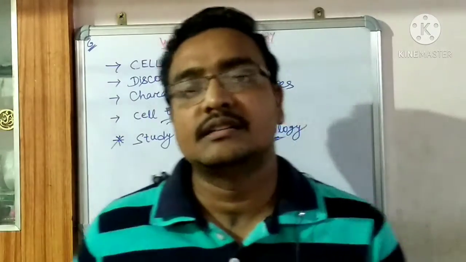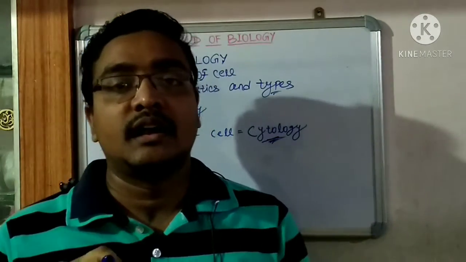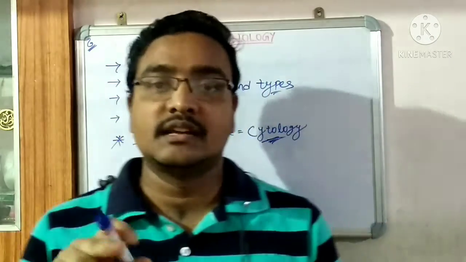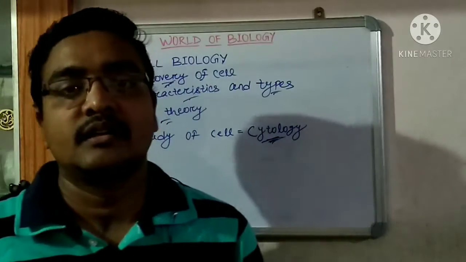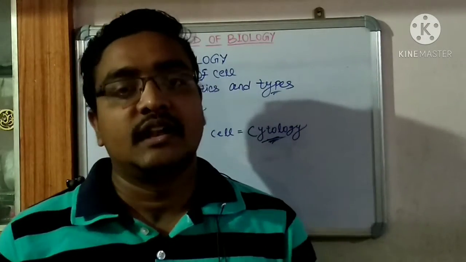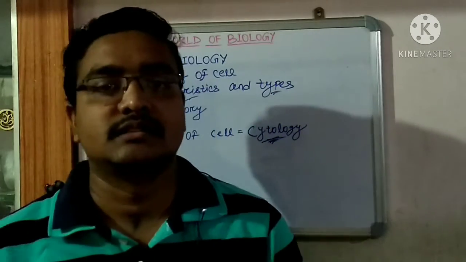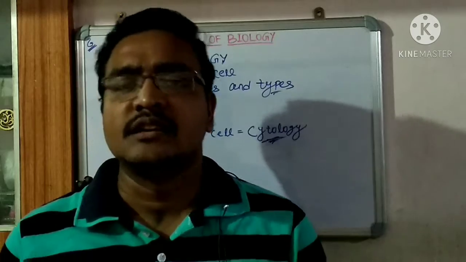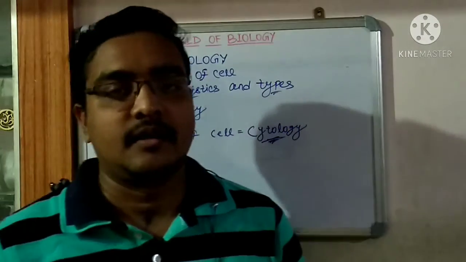Then the eukaryotic cells. The eukaryotic cells have membrane bound organelles, and they have a membrane called the plasma membrane. The cell size of eukaryotic cells varies from 10 to 100 micrometer. Eukaryotic cells also contain organelles, that is mitochondria, Golgi bodies, chloroplast, etc.